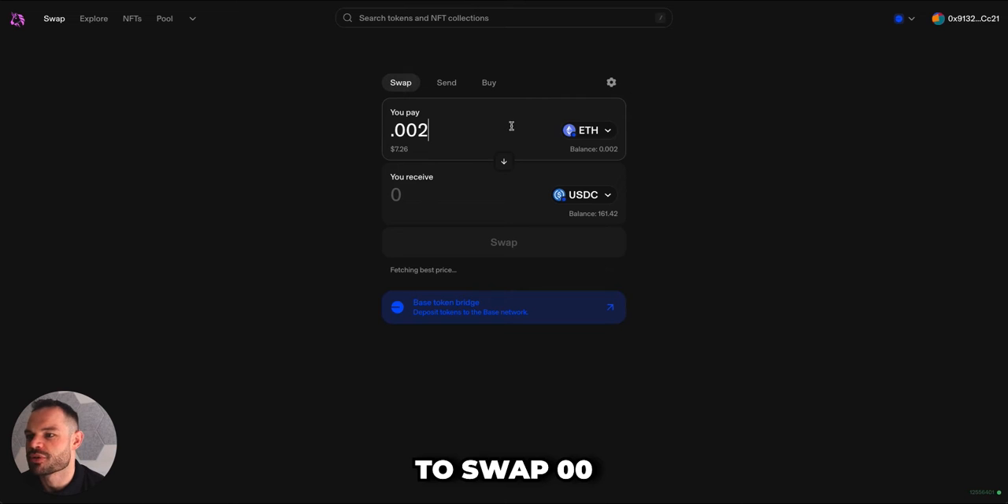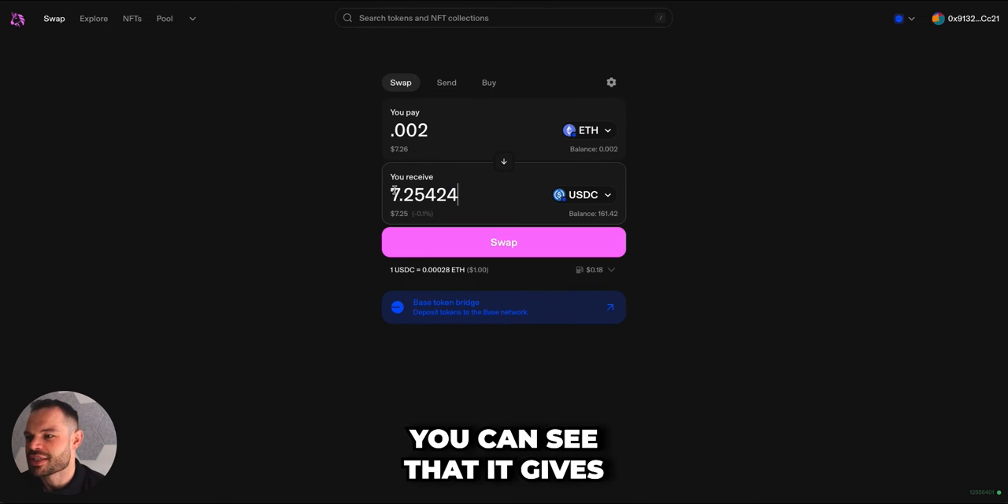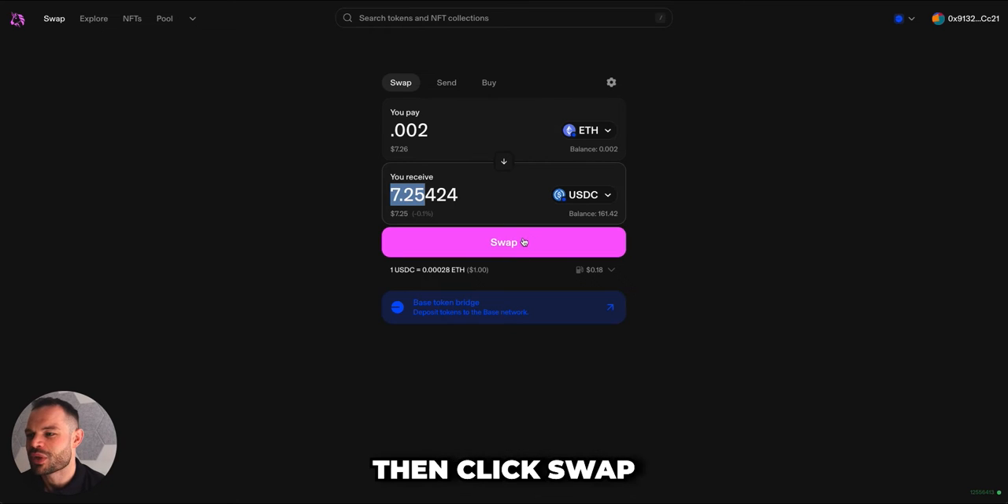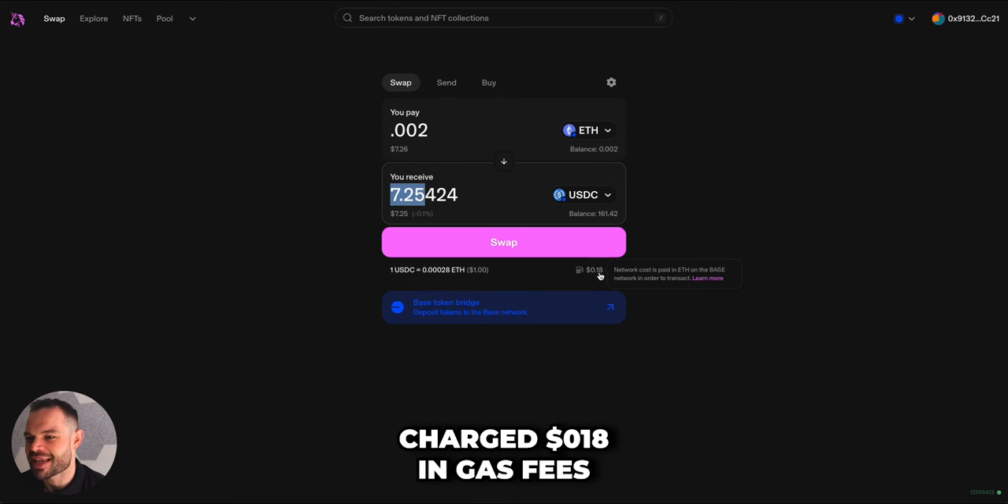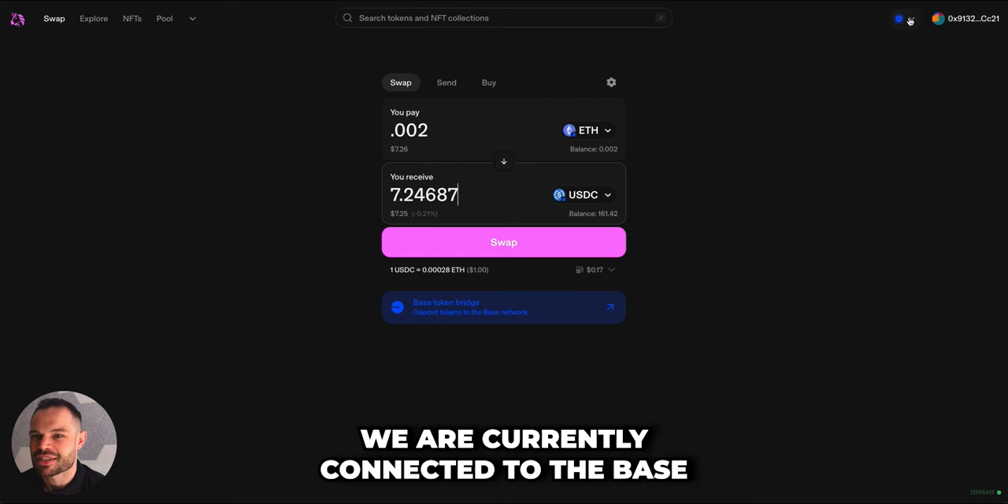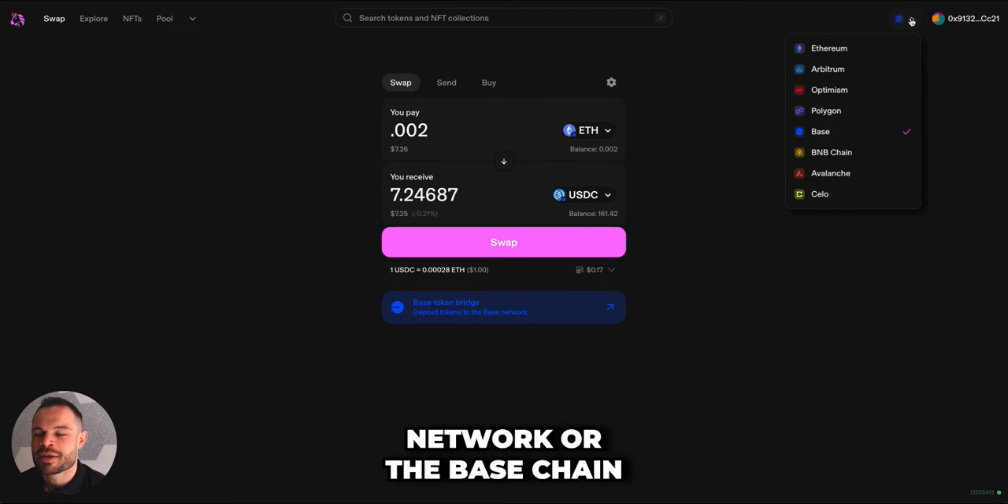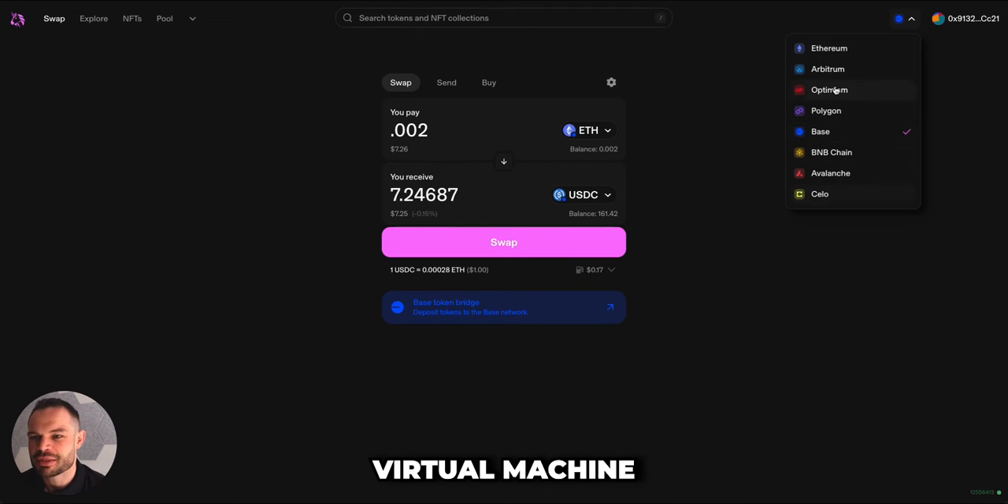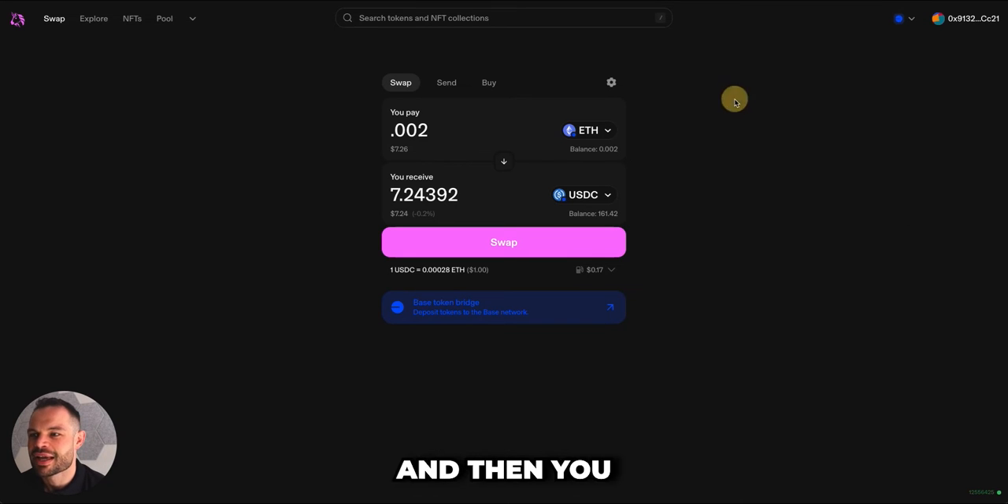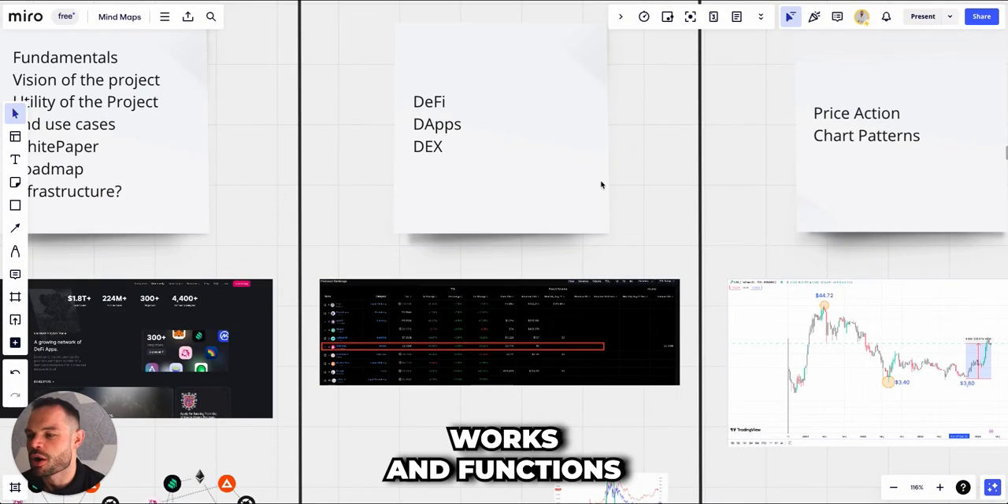For example, if we wanted to swap 0.002 Ethereum to USDC, you can see that it gives us the quote here that we will receive $7.25 for 0.002 Ethereum. We can then click swap. You can see that we're going to get charged 18 cents in gas fees. We are currently connected to the base network or the base chain. UNISWAP supports all of these different chains, which are part of the Ethereum virtual machine. So you can select the network or the protocol you want to use. The cost of the gas or the transaction fee will vary depending on the network you select, and then you can swap one token for the other. So that is basically how UNISWAP works and functions.